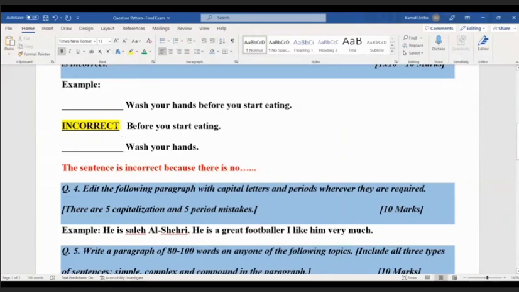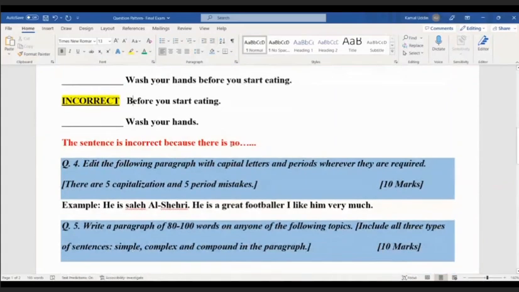You can write incorrect, you can tick it, you can check it, and then you have to explain why it is incorrect.